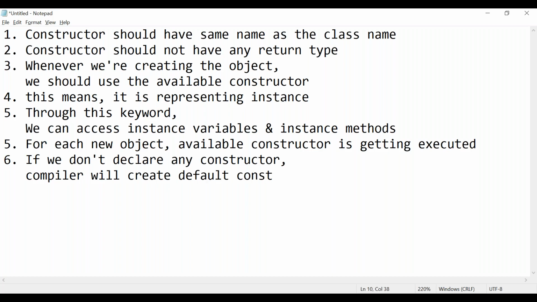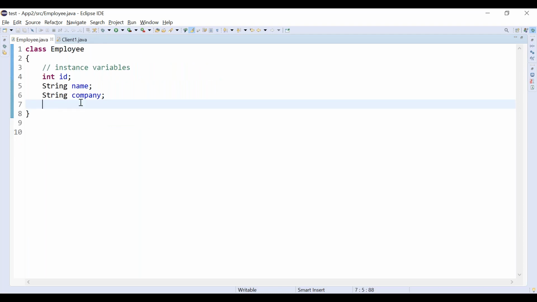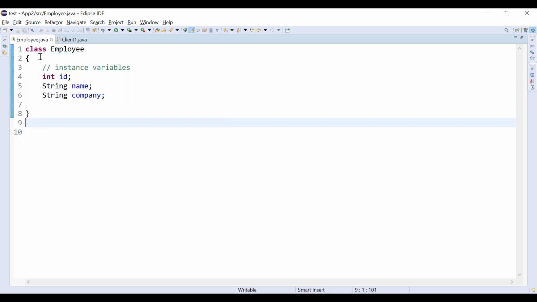Okay, what does it mean? Note down this point a little carefully. When we don't keep any constructor here, the first rule it will check is, is there a constructor inside the Employee class? Is there a constructor? Consider you are having one constructor. Okay, don't worry, leave that. If we don't have any constructor, what happens?